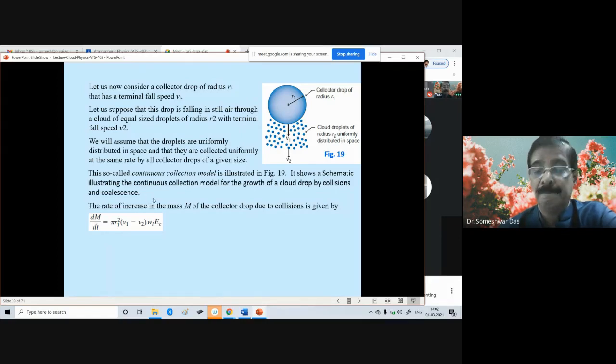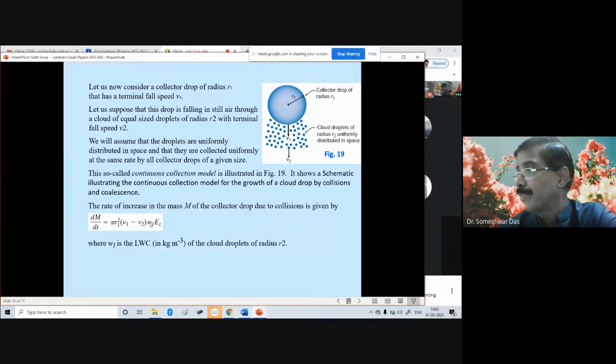In which case, WL that you are seeing here is the liquid water content, which we have discussed earlier, the liquid water content of the clouds in kilograms per cubic meter of the cloud droplets of radius r2. This is the WL.